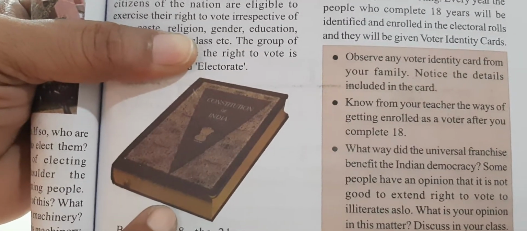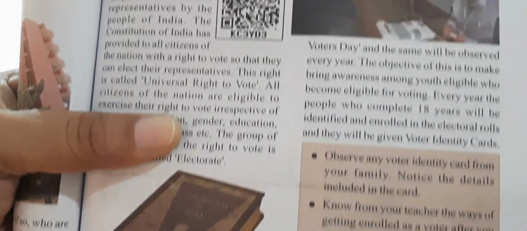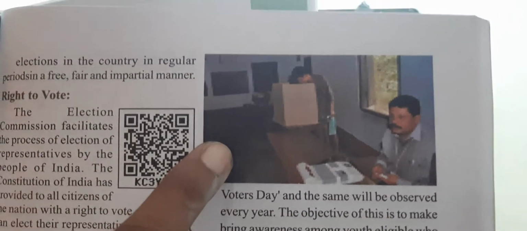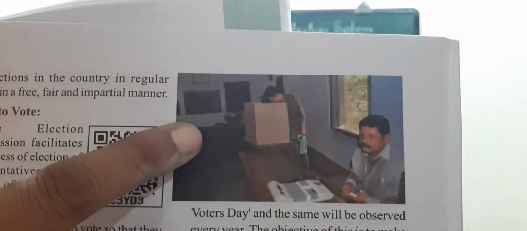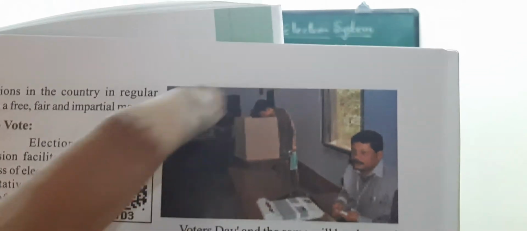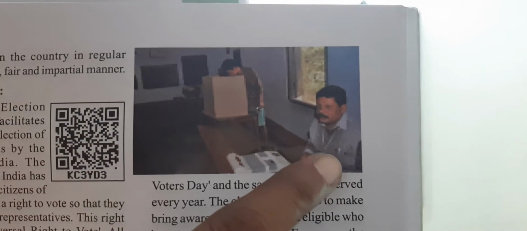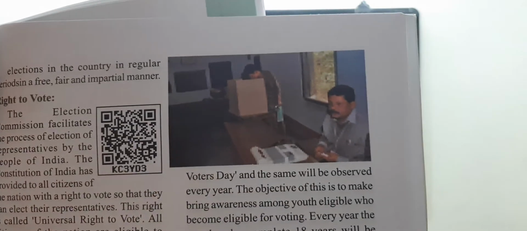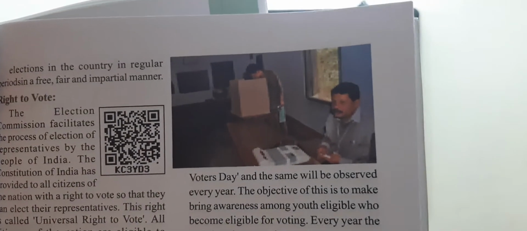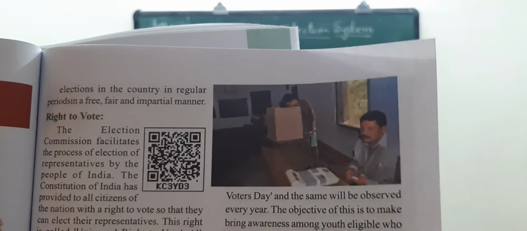Look at this one. And now look at this one. Here the candidates are casting their votes secretly, without anyone knowing. Next, this is the polling booth. In the polling booth we can see some staff. These staff help the voters to cast their votes. In every polling booth there is one presiding officer. He will look after and supervise the election procedure.